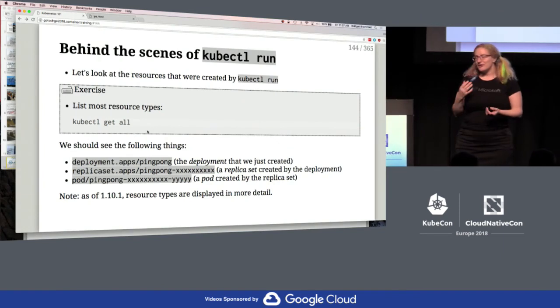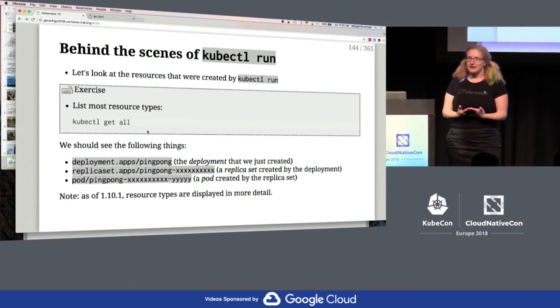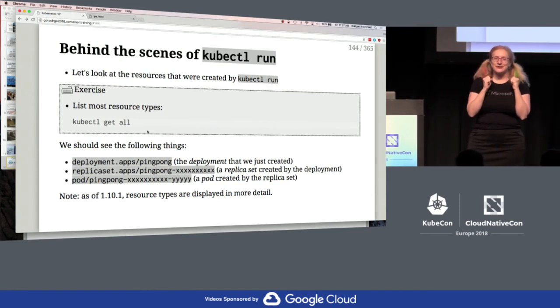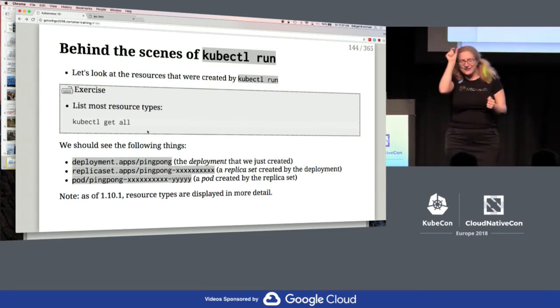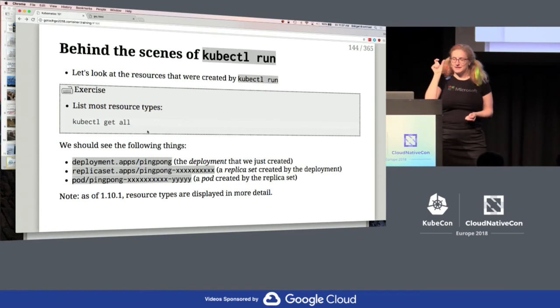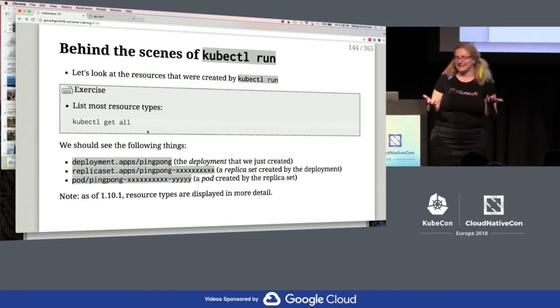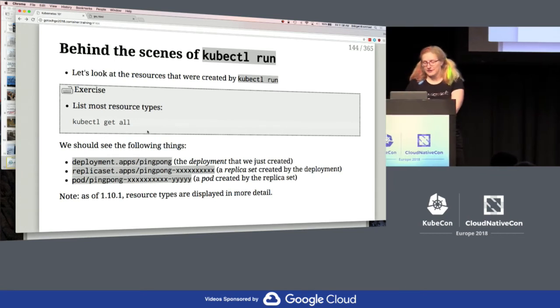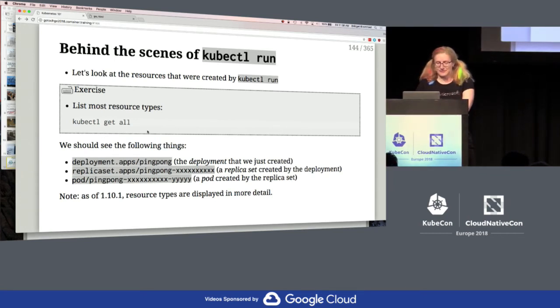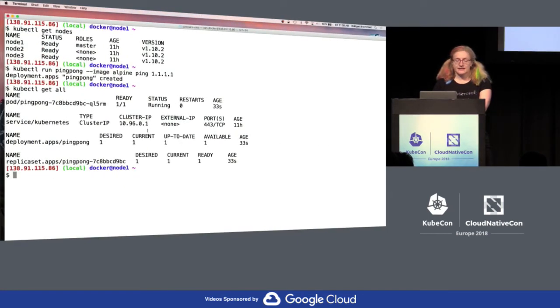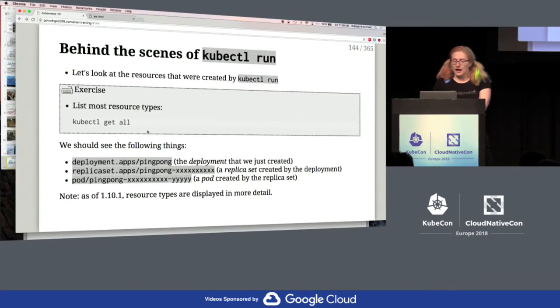Also, I'm sure some of you probably recall the exciting days a few weeks ago of 1.10.0, where suddenly all of the short names like po and re and whatever were suddenly gone, and now they're much, much longer. So it's okay, whatever, as long as they're actually displayed as to what they are. But looking at the deployments, the replica sets, and the pods, and interacting with those.